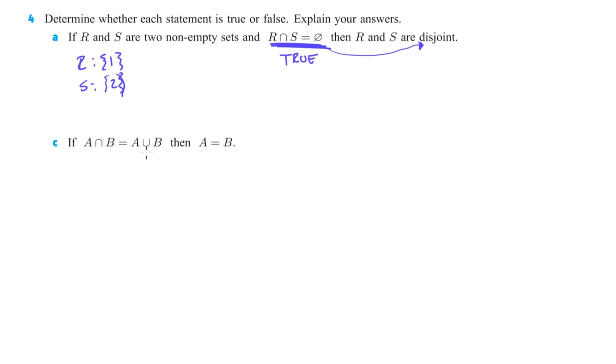A intersect B equals A union B. Therefore, A has to equal B. That would also kind of make some sense, wouldn't it? Because if A intersect B has all the same things as A union B, so the intersection is the same as the one that's in either or, that means they have to have the exact same things in both sets, so therefore A does have to equal B. There's no elements that are in only A or only in B, because then this would not be true.